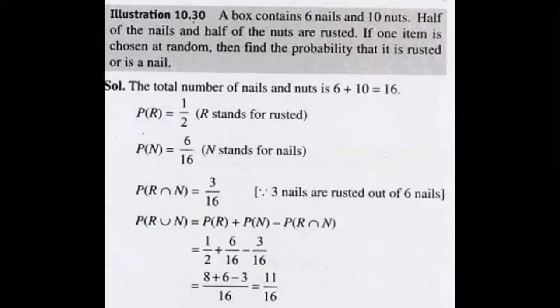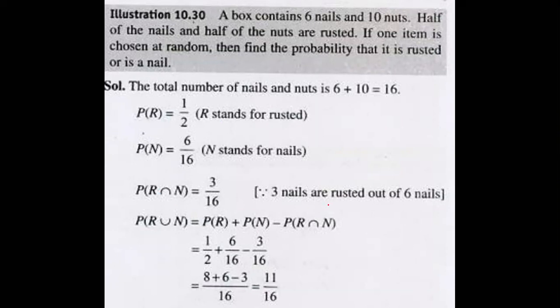P of R, the probability of rusted. How many are rusted? 50%. That means 1 by 2, either nails or nuts. What about the probability of nails? That is 6 by 16. They're asking for either rusted or nail.